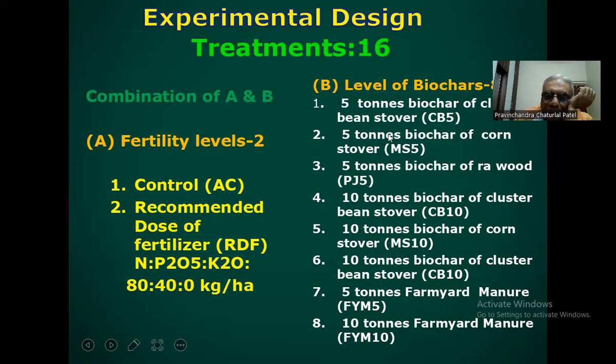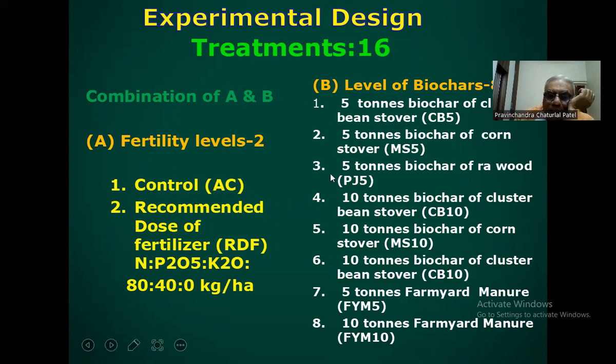Similarly, we have taken 10 tons of each of cluster bean, corn stover, and wood biochar. Then treatment number 7, we have taken 5 tons of farmyard manure, and treatment number 8, 10 tons of farmyard manure. So the total combination is 16.